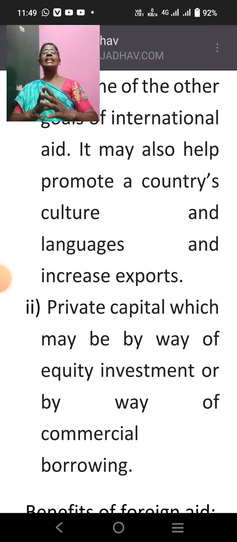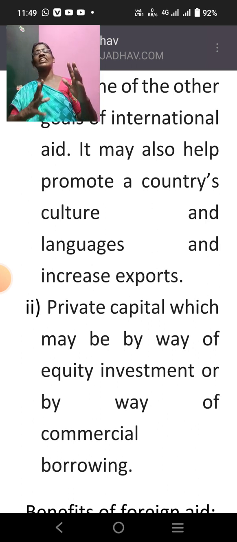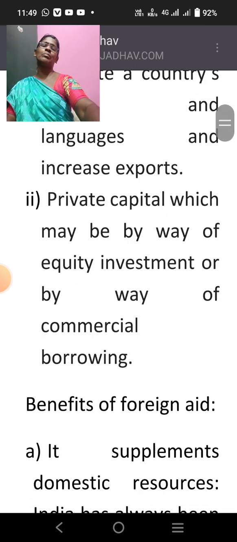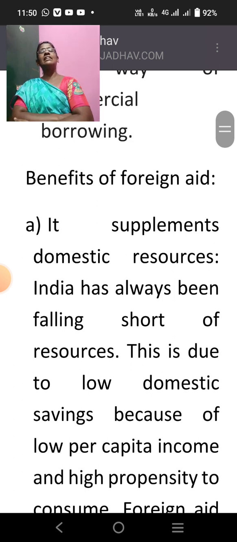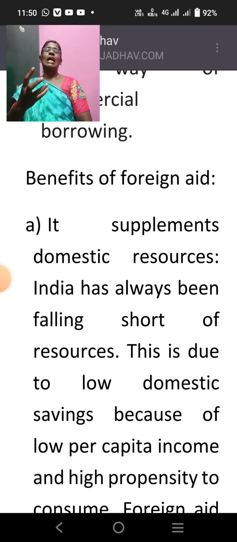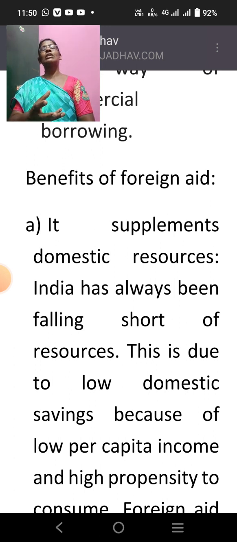Before going to study in detail the sources of external finance in the way of private capital, let us see what the benefits of foreign aid are. As I told you, foreign aid is grants as well as loans provided by foreign countries. So what are the benefits? Ultimately, no one can question the benefits of foreign aid, because if somebody is ready to help us, that is really a benefit for our country. Let us see what the benefits are.